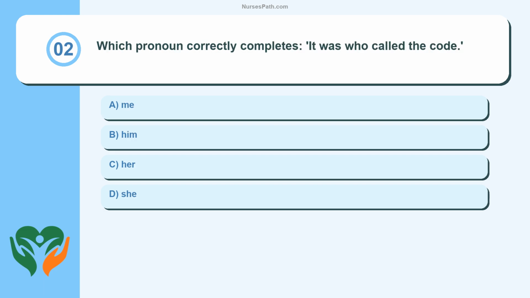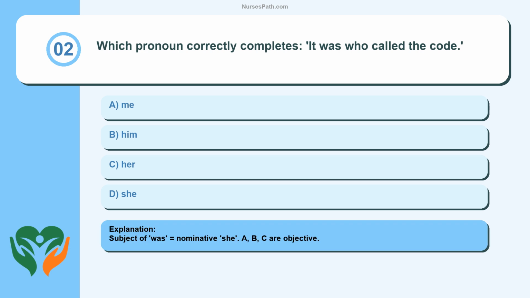Question 2. Which pronoun correctly completes? It was blank who called the code. Me, him, her, she. Subject of was equals nominative, she. A, B, C are objective.